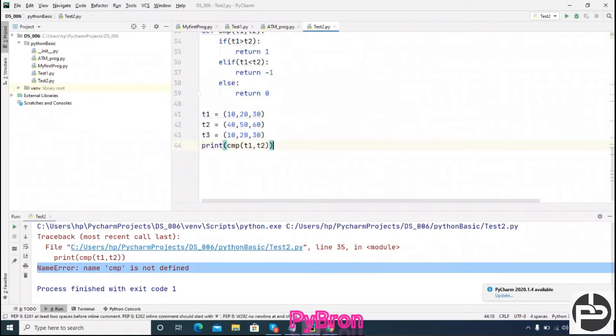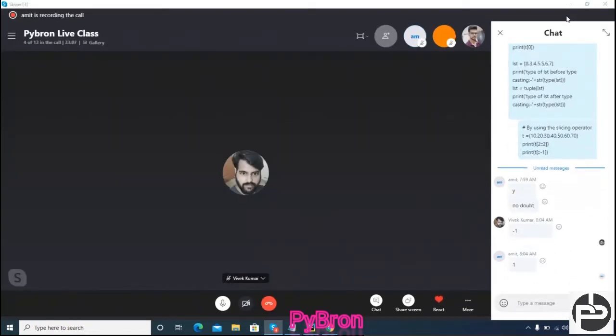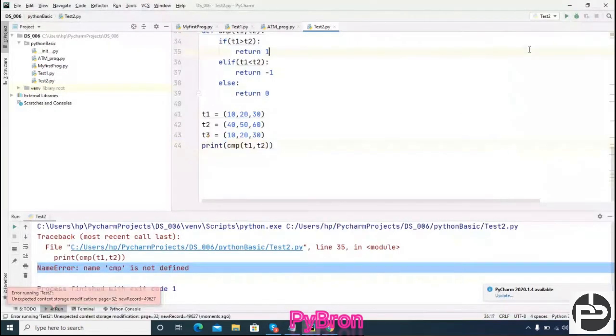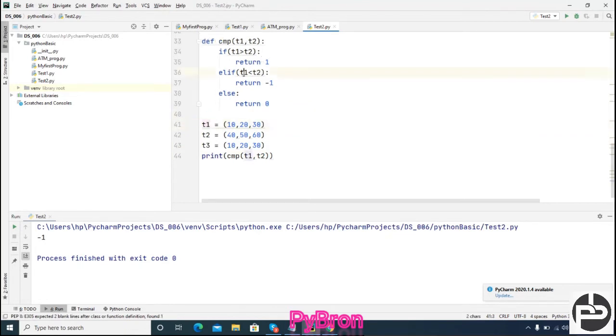Okay, let's see what output we are getting. Still it is saying error. Can you see this -1? Why is it -1? Because t1 is less than t2, so this condition is fulfilled. Got it? That's why it's returning -1.